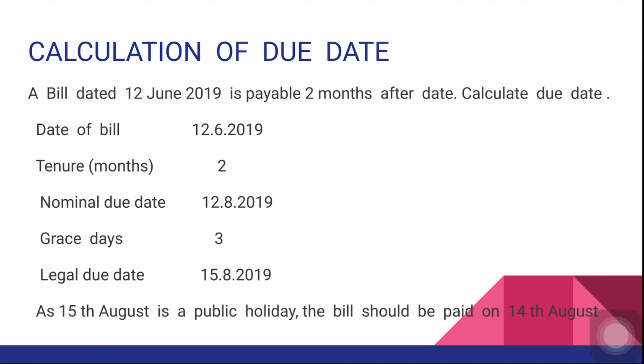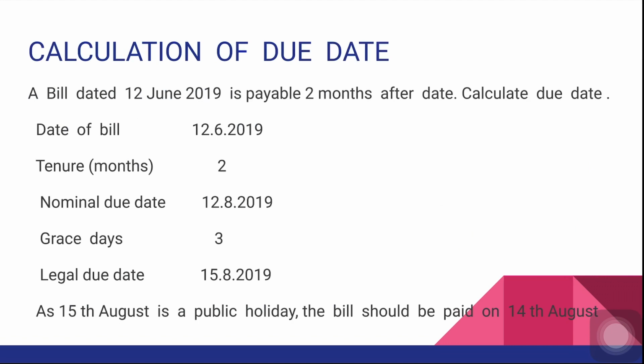Now let us see how a due date is calculated in case of a bill. Here one illustration is given to you. A bill dated 12th June 2019 is payable 2 months after date. Calculate the due date. The date of the bill is given to you, 12/6/2019, and the tenure is 2 months. So where 12 is written, write below 6 because it is months. 6 is June, write 2 and add it. So 6 plus 2 is 8. So the nominal due date is 12/8/2019.